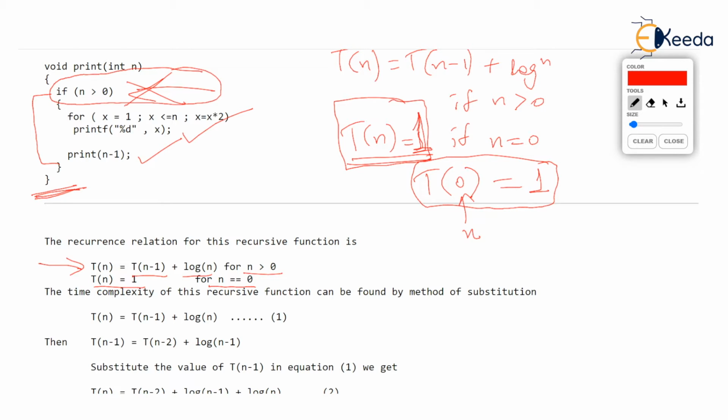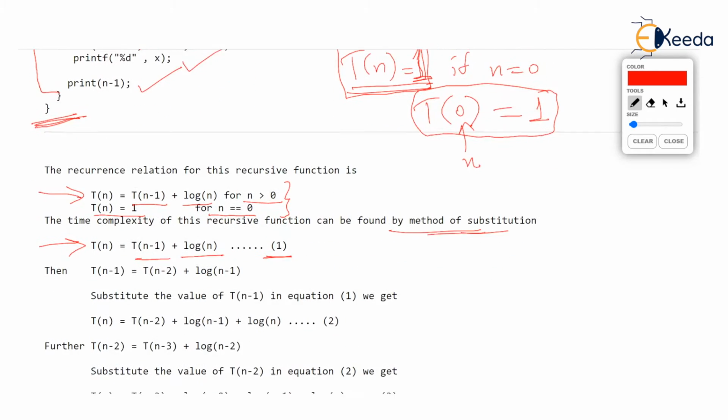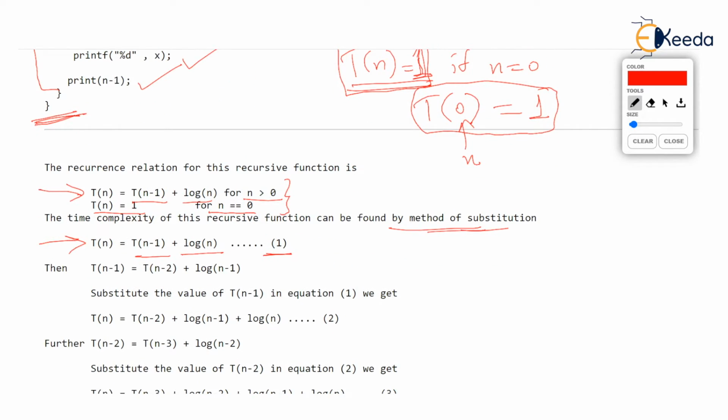Now we would like to solve this by method of substitution. So you know the technique. I have written the equation again. T(n) is equal to T(n minus 1) plus log n. Let's number this equation as 1. So observe the equation. If T(n) is T(n minus 1) plus log n, then what is T(n minus 1)?